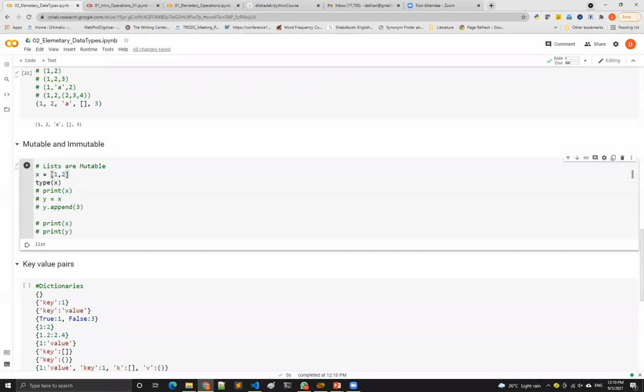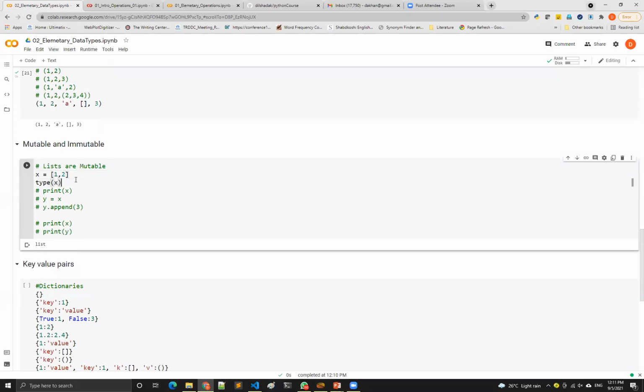Because you cannot handle this thing all the time. And suppose you have to do modification on top, then you cannot modify the original thing. You can modify the thing which is assigned to it. Okay. So the original is always there. This 1 comma 2 is always 1 comma 2. But if you want to have 1 comma 2 comma 3, then it has to be assigned to someone, and that can be changed. Okay. Or else if you change it here, then the original thing is gone. There is no original 1 comma 2. The original itself is changed now.